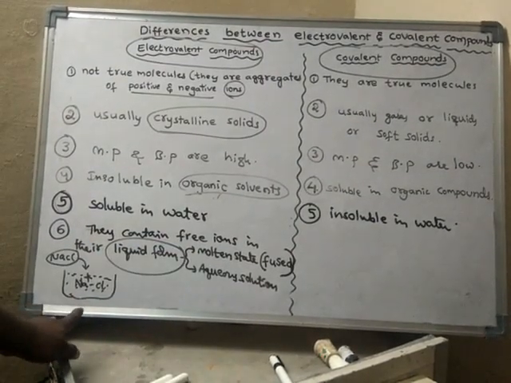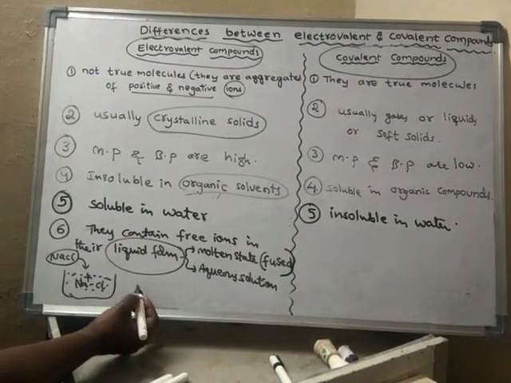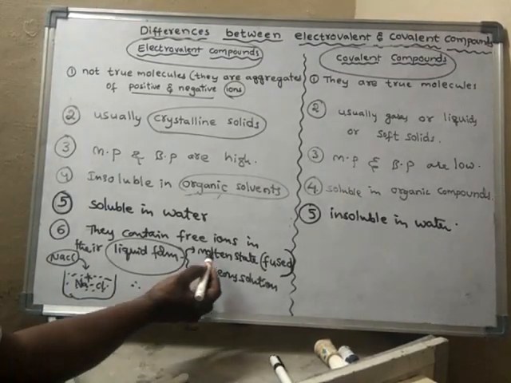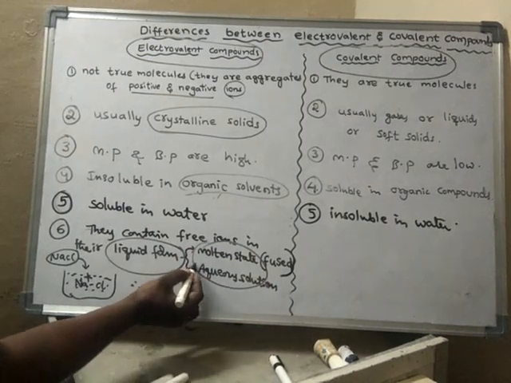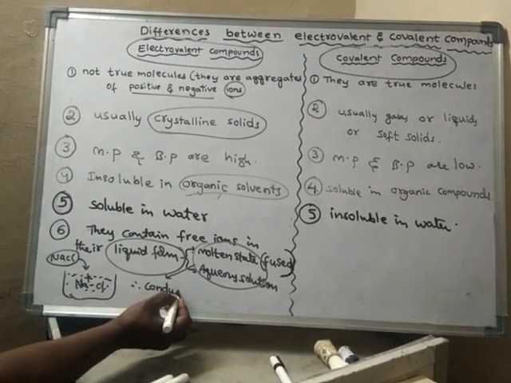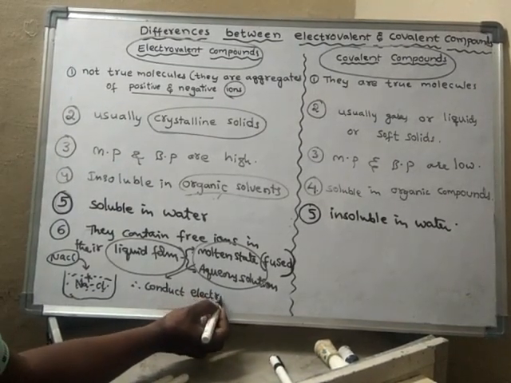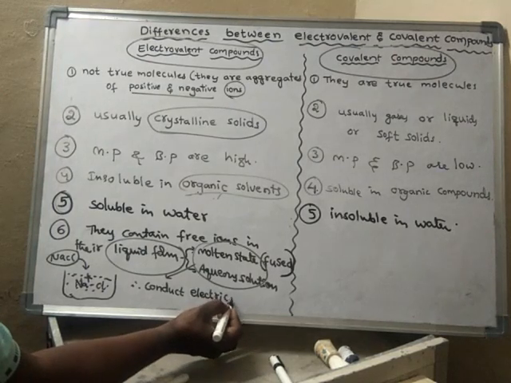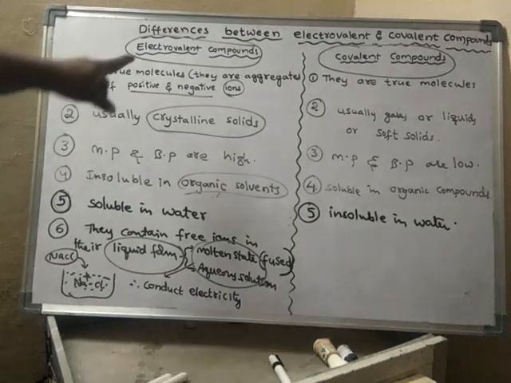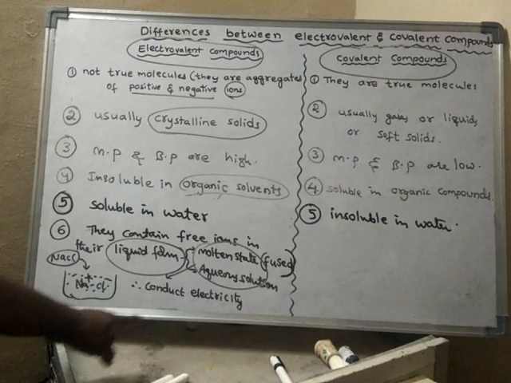Whenever free ions are present, they can conduct electricity. Therefore, in their molten state and aqueous solution, ionic compounds conduct electricity.